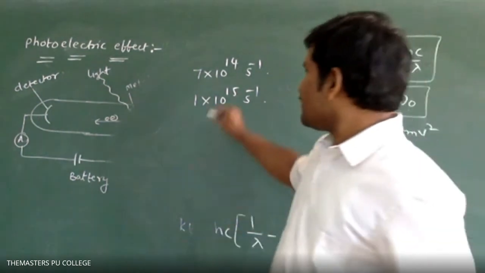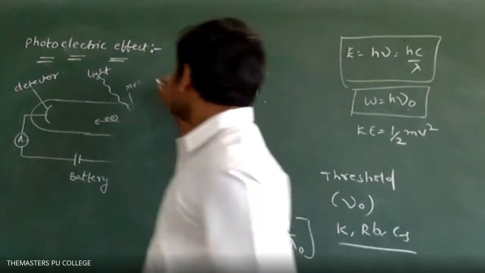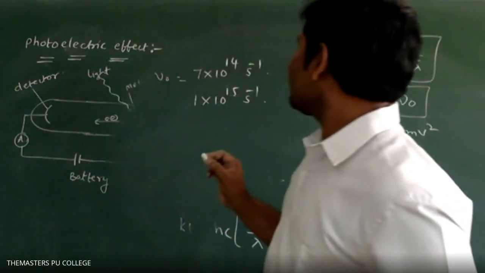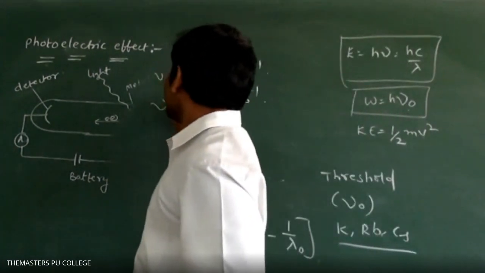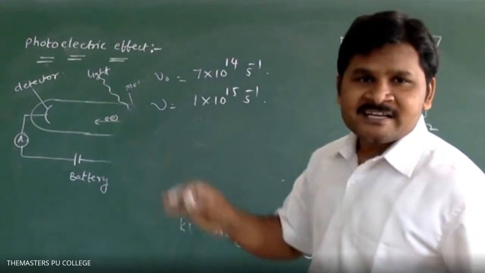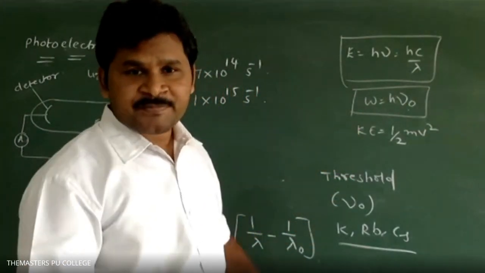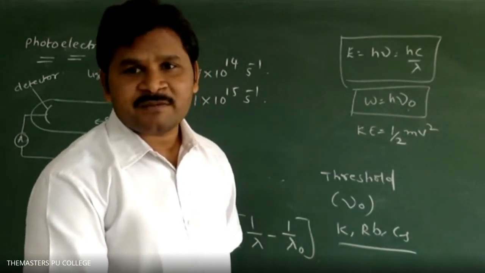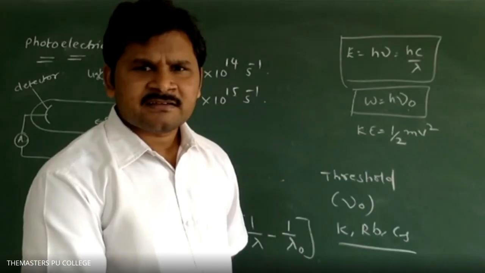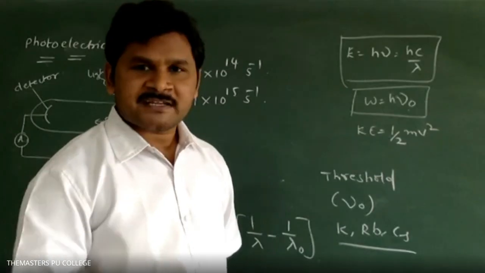Threshold frequency how much? Nu naught is equal to 7 into 10 power 14 second inverse. Frequency of the metal is how much? 1 into 10 power 15 second inverse. Nu naught is given. How to calculate KE? Look at the second or third formula. KE is equal to, which is the suitable formula? Here there is no lambda, it is direct frequency. KE is equal to h into nu minus nu naught.